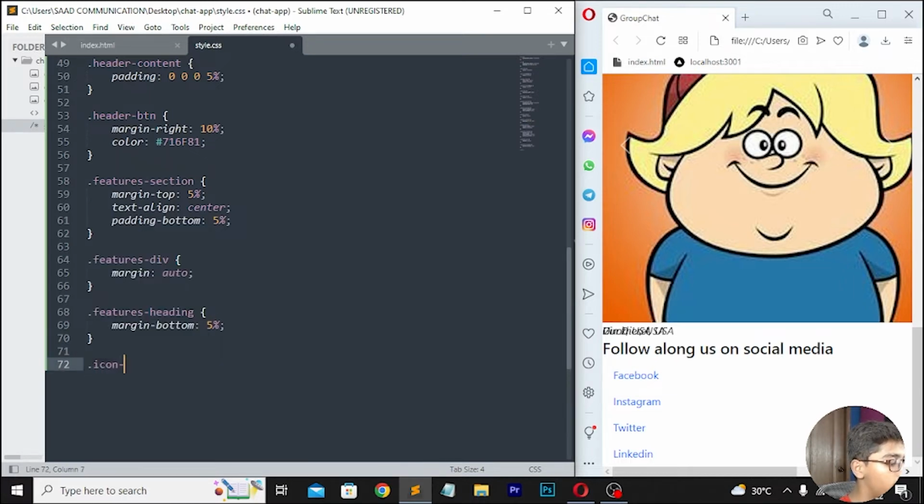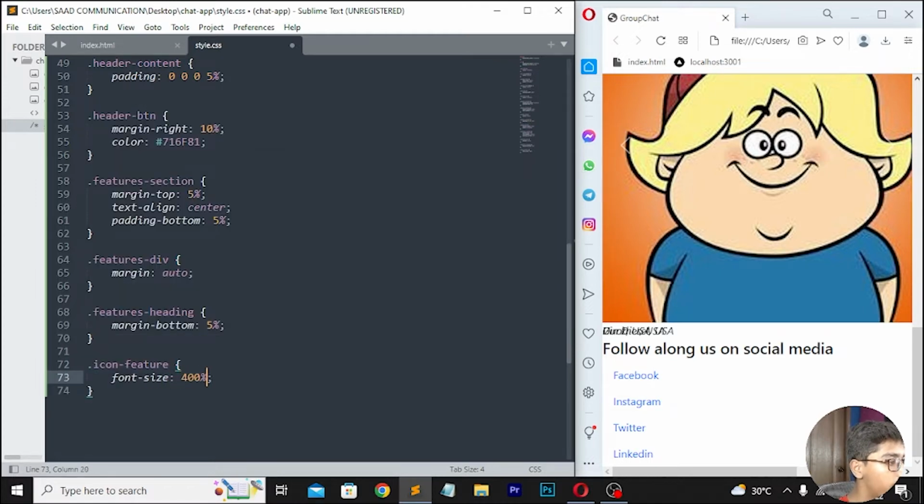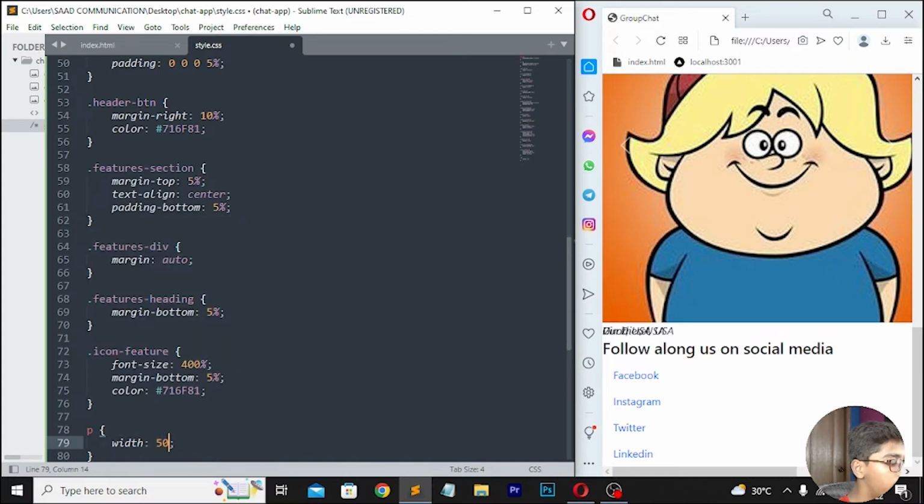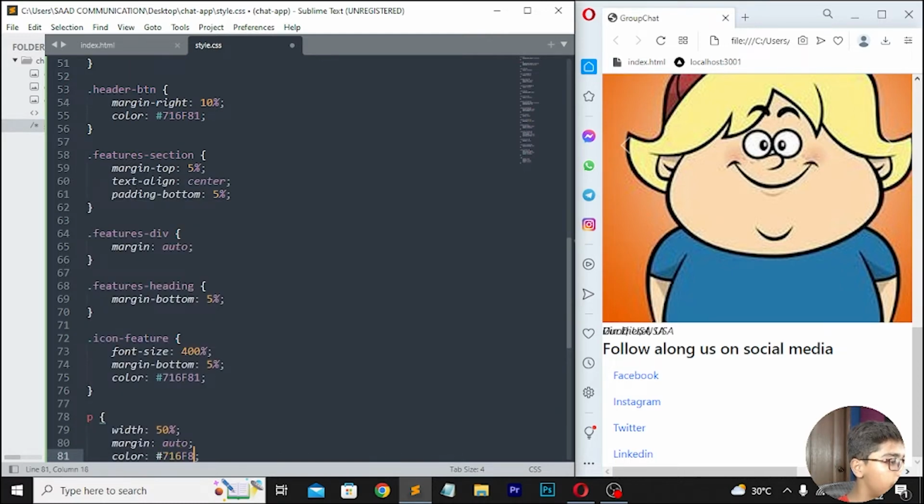Move down right here .icon-feature. Then you have to write here font size, which should be 400%. Then right here margin bottom, which should be 5%. Then move down here, right color, which should be 716F81. So here I'll be writing capital F, then I'll be writing 81. Move down right here p tag, width which should be 50%. Then right here margin auto. Then right color, which should be 716F81.